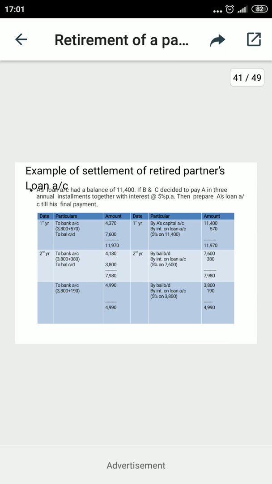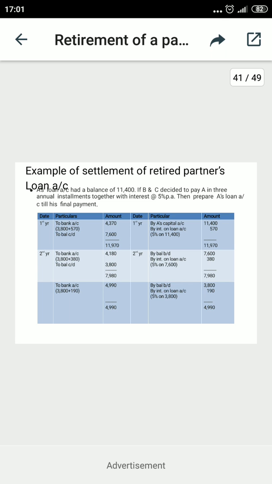Here is one example to settle the partner's loan account. After closing all the partners' capital accounts, the balance due to the retired partner is 11,400, which comes through the partner's capital account and is transferred to the loan account.